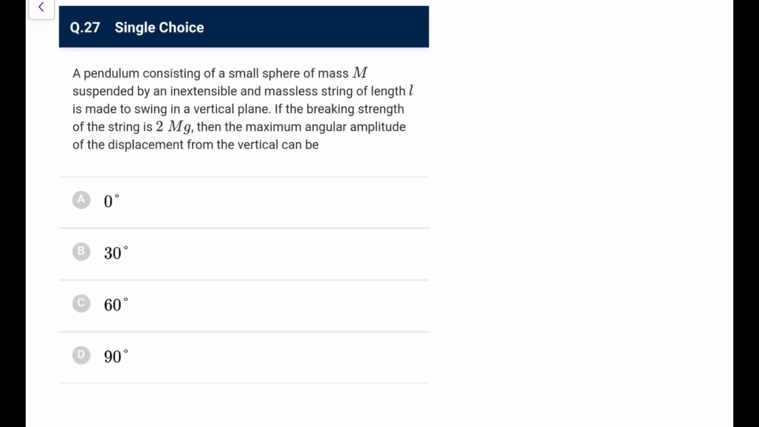Next, a pendulum is made of a small sphere of mass m suspended by an inextensible massless string of length L, made to swing in a vertical plane. If the breaking strength is 2 mg, then the maximum angular amplitude will be? If the maximum angular amplitude is theta naught, Vmax is equal to root of 2gL (1 minus cos theta naught). You remember that standard figure.